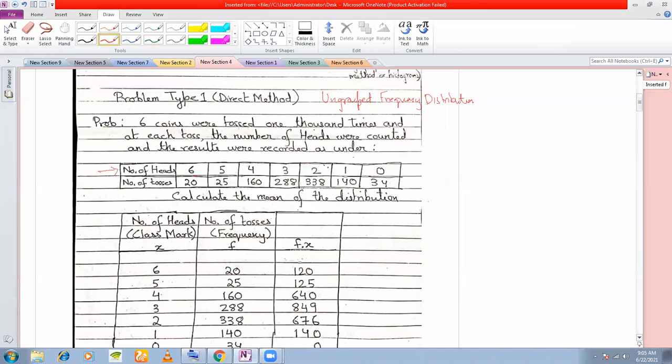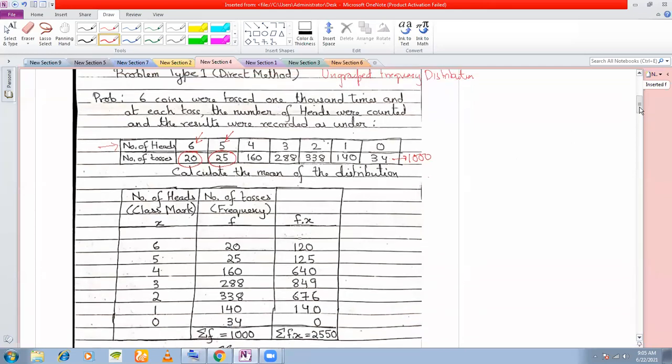See, out of the 1000 tossings, in 20 tossings, you got 6 heads. Okay. Out of the 1000 tossings, in 25 tossings, you received 5 heads and so on. Okay. So if you add up this, it will come to 1000. So now the question is calculate the mean of the distribution. Mean is because the number of tosses is 1000. Obviously, you need to calculate the mean number of heads.